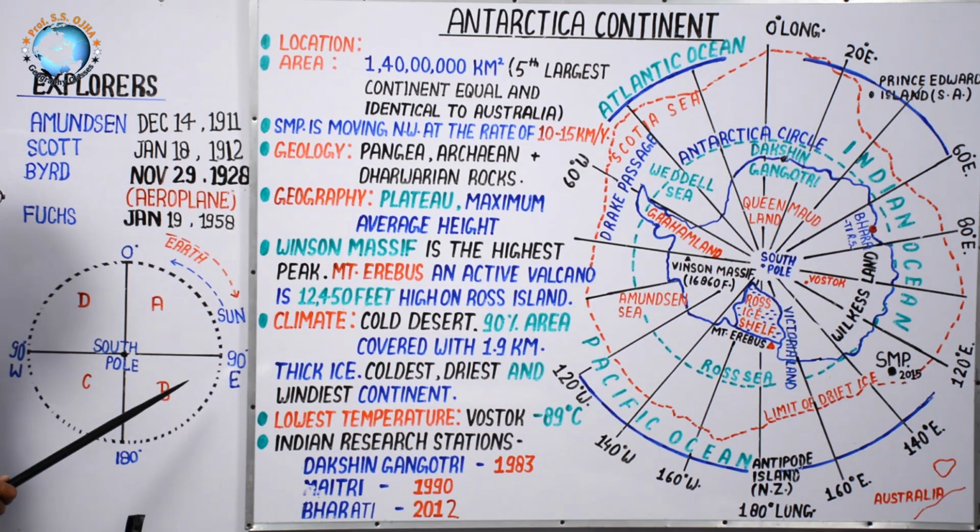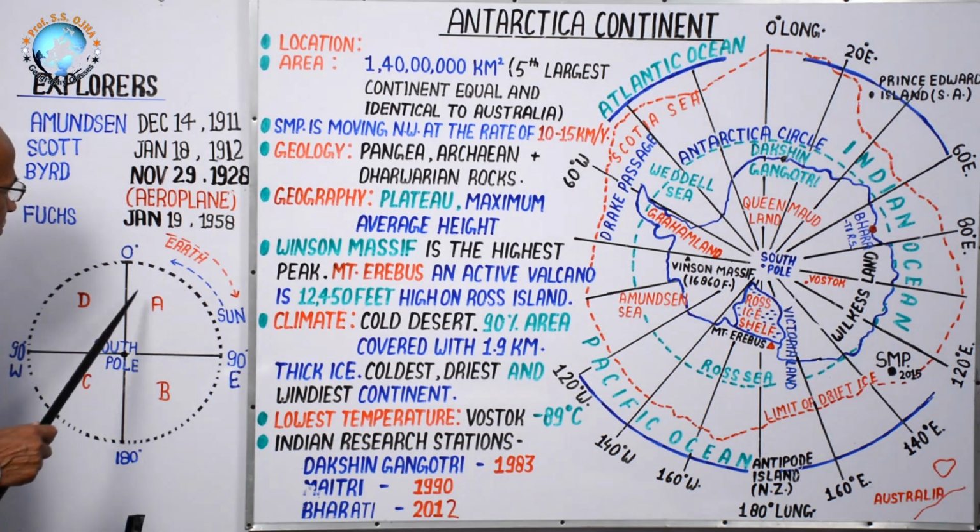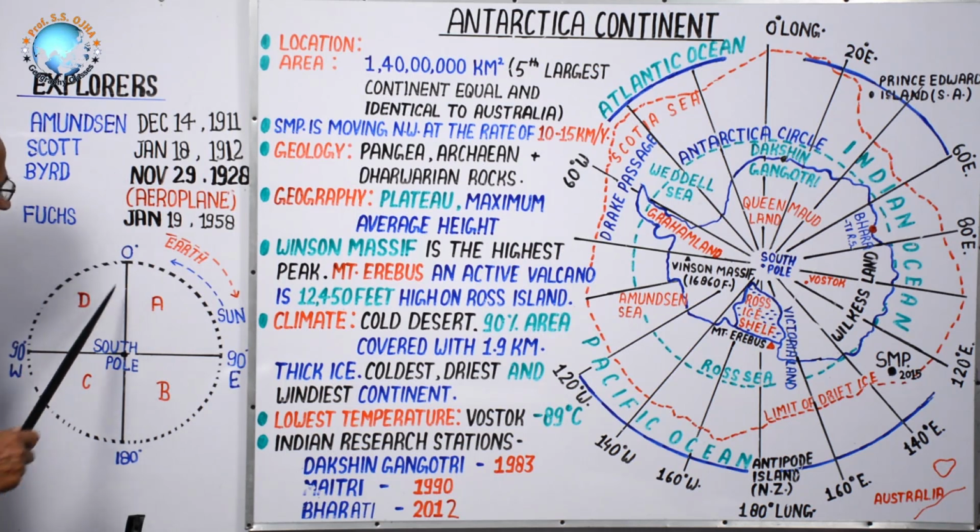Other countries may be asked for their location in which sector. For example, you give the answer in which sector Britain will be located. As you know, this zero meridian passes through Greenwich Observatory in London. So, Great Britain will have some part in sector D, some in A.